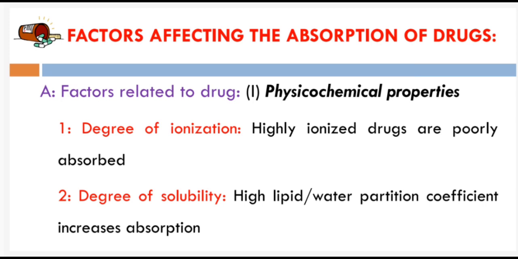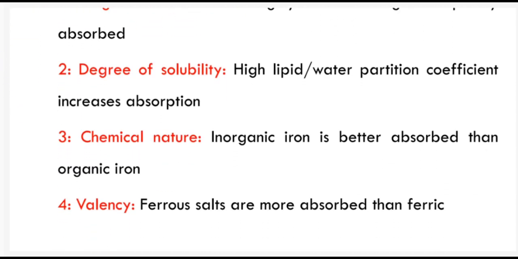Degree of solubility: a high lipid to water partition coefficient increases the absorption. Basic drug in a basic medium is highly ionized and poorly absorbed. Chemical nature: inorganic iron is better absorbed than organic iron.